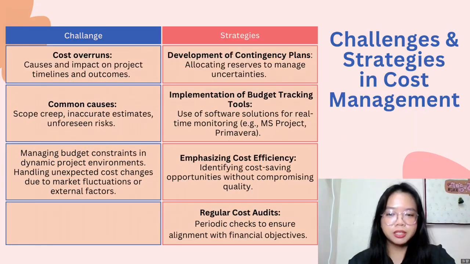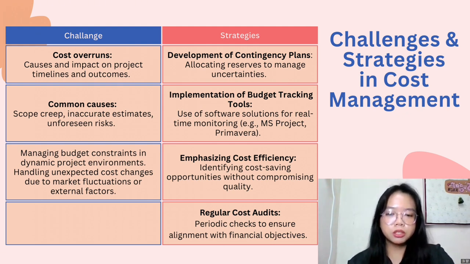There are some challenges faced in cost management for KVDT2. First is cost overrun, and its impact on project timelines and outcomes. Second are the common causes such as scope creep, incorrect estimates, and unforeseen risks. Thus, managers of the project should handle unexpected changes in the dynamic project environment.